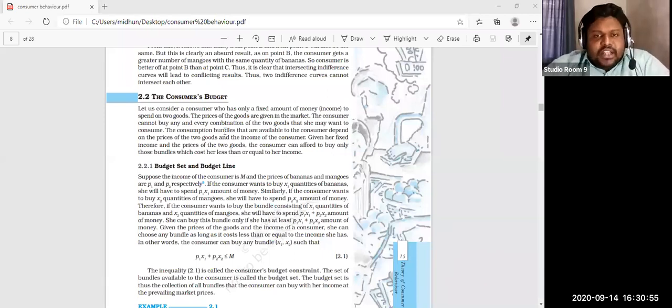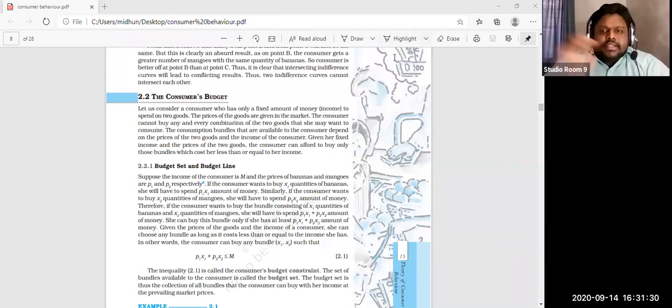The consumption bundles that are available to the consumer depend on the prices of the two goods and the income of the consumer. We will always try to purchase the goods within the limit of that income. We are unable to purchase any good more than the income. We know that, right? So listen carefully.